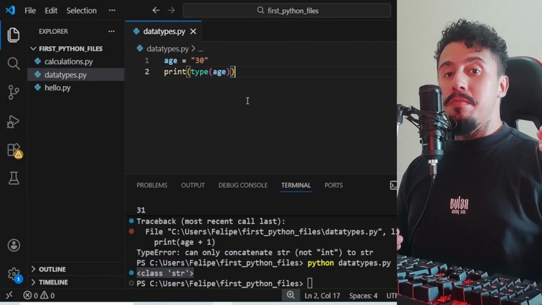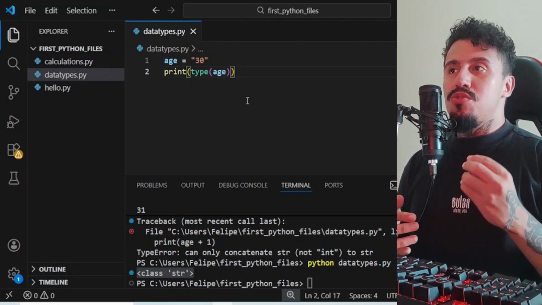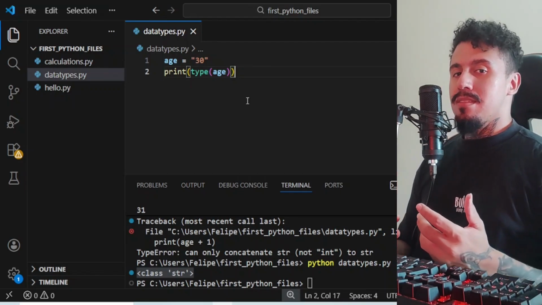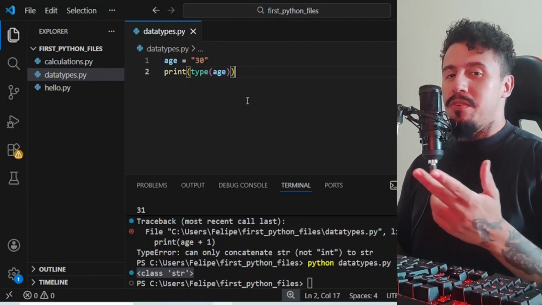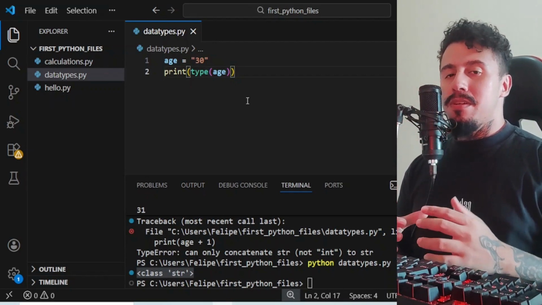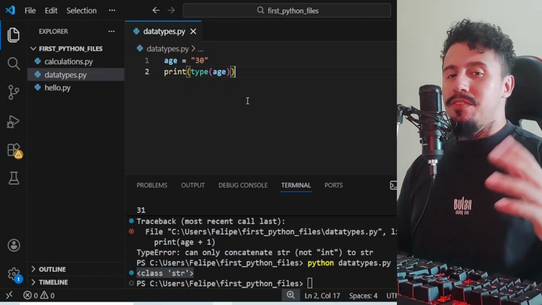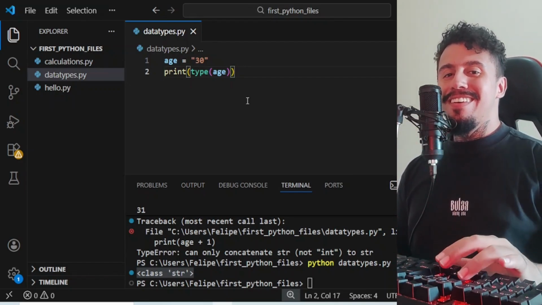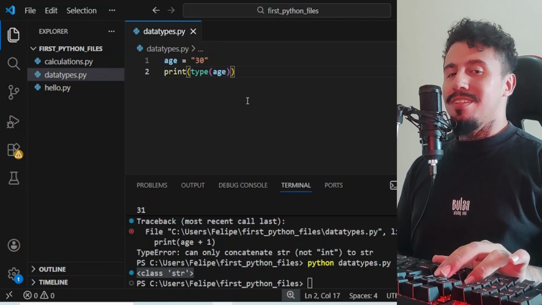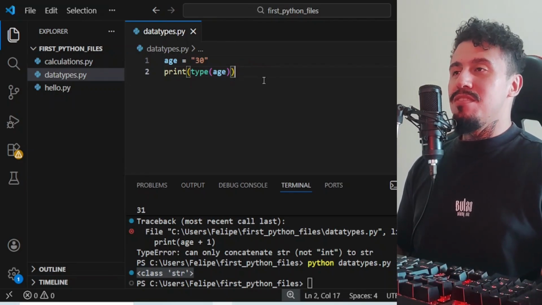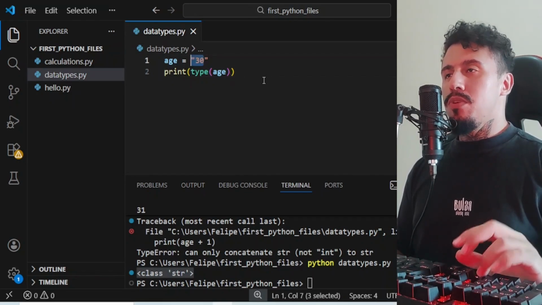And this is pretty important for you to understand, because when you start to make calculations in Python, if you put a number between quotes, you are not declaring or assigning a number. You are assigning, creating, generating a text, alright? I hope this is clear, because if it's not, you're going to face some problems in the future. So this is the first general data type, text. Every text must be between quotes.